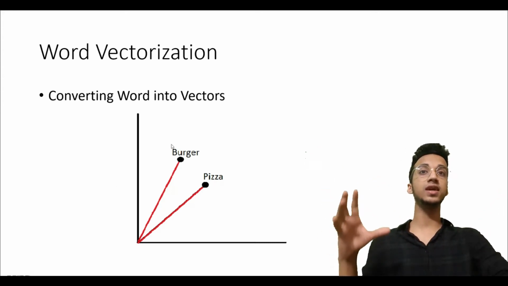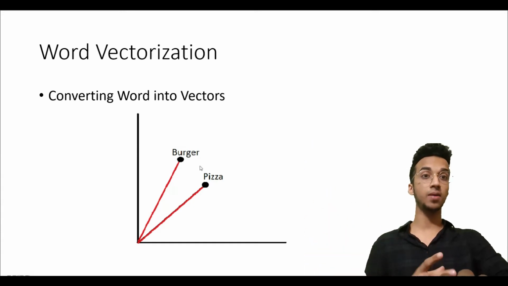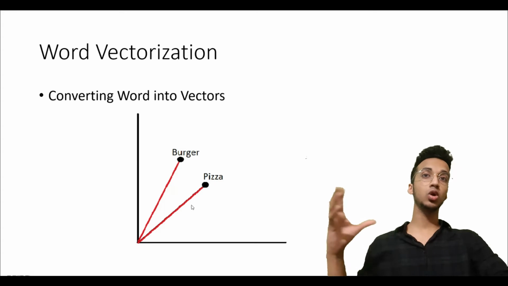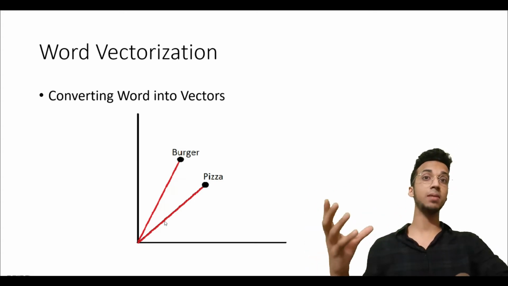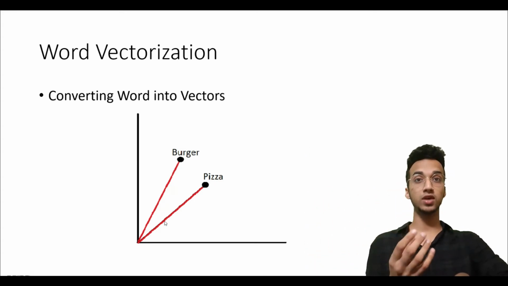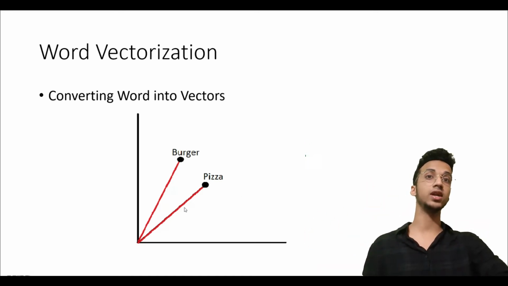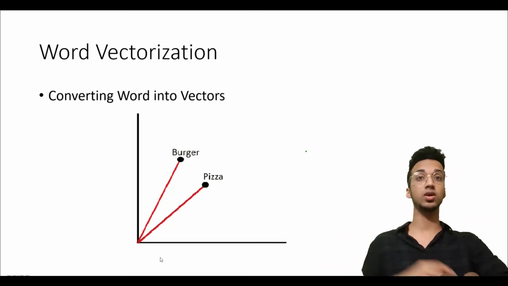For example, you can see there are two words, burger and pizza, and when you represent them as vectors, they'll have a direction, right? And because of the sense of direction, you can establish how similar these two points are. For example, burger and pizza should be close to each other since they are food items, right? So that is where the concept of direction also comes in.